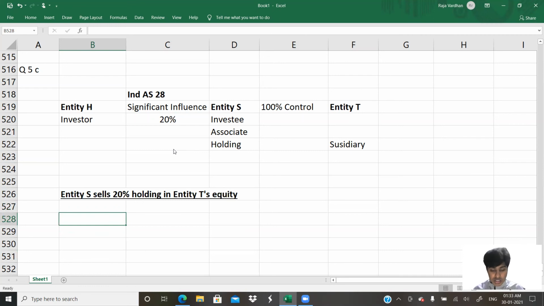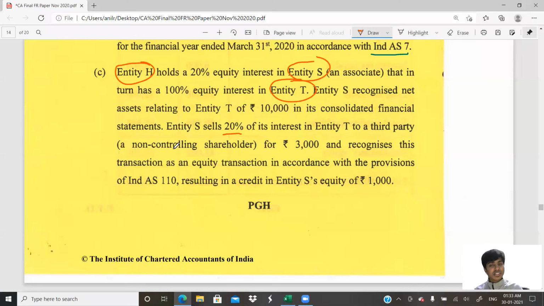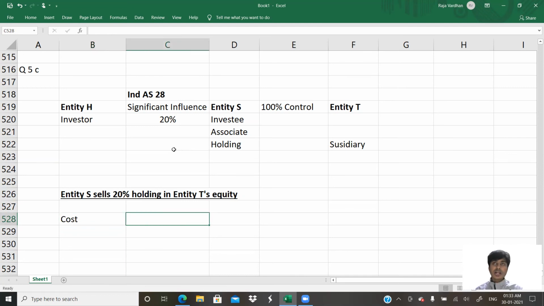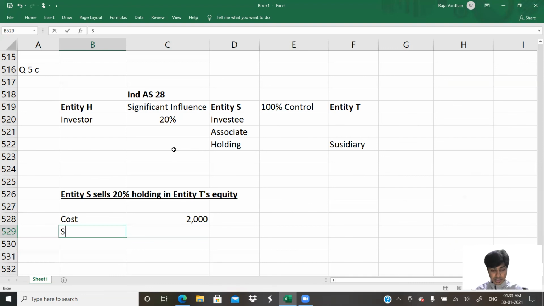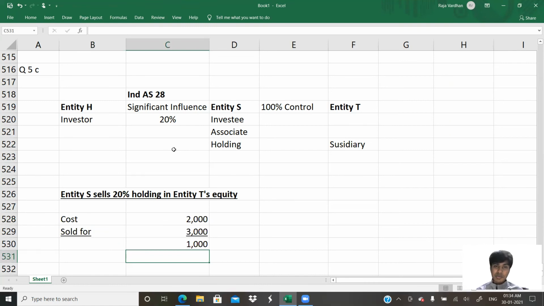So how much is the cost? They've told the cost of the net assets is 10,000. The cost of 20% of this, I can consider as 2,000. Now the selling price, non-controlling interest sold for 3,000. So there is an excess of 1,000. This 1,000, whatever is received in excess, will not be taken to the P&L account. It will be taken as a part of our equity. It will become other comprehensive income, other equity.